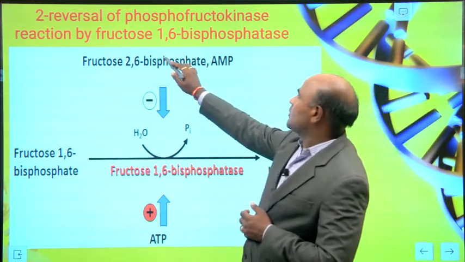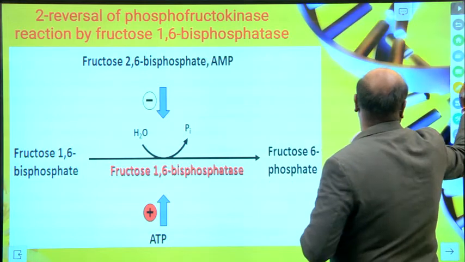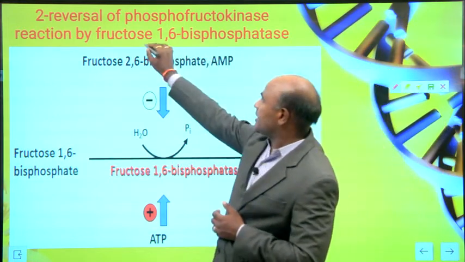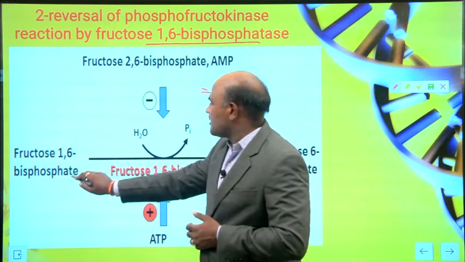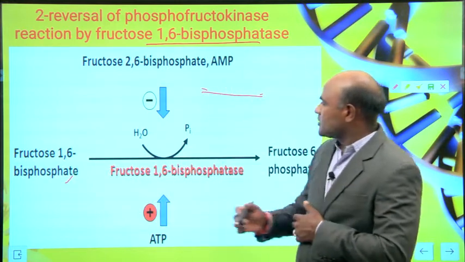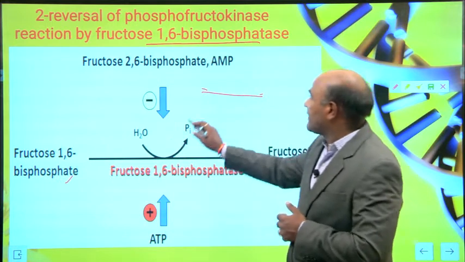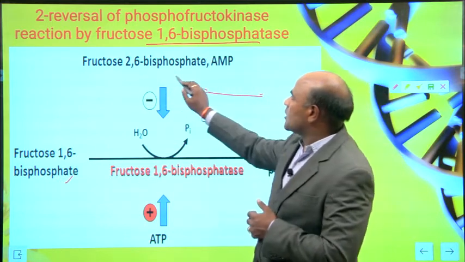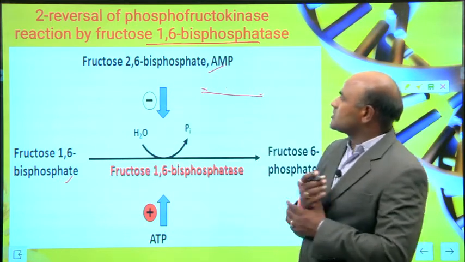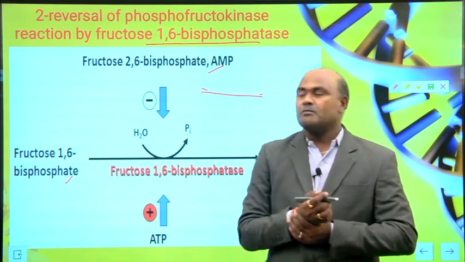Next is the reversal of the phosphofructokinase reaction by fructose 1,6 bisphosphatase.